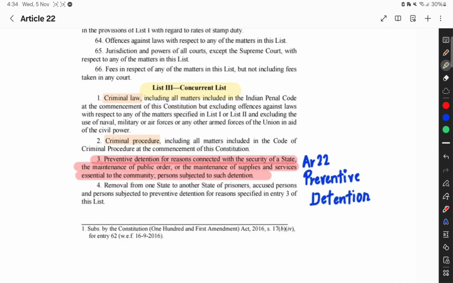List number 3: preventive detention for reasons connected with security of state, maintenance of public order, maintenance of supply and services essential to the community, persons subject to be detained. Now in the concurrent list, whatever items or entries have been made, the union and state can both make laws on such entries. So in that case, union has wider power and state has narrow power, because state has to be specific in such things only. Union can also make laws on security of state, maintenance of public order and maintenance of supply and services essential to the community.